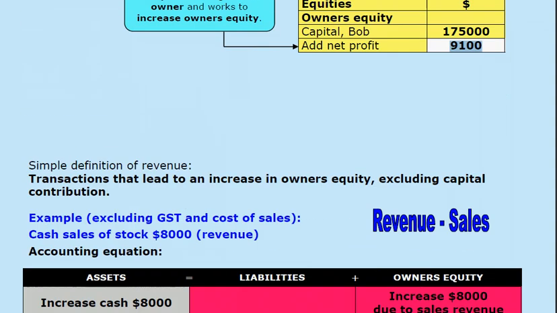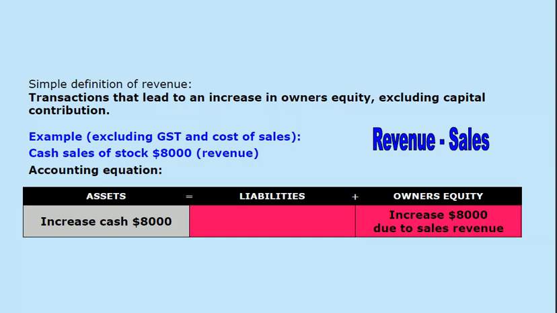Let's have a look at a simple definition of revenue. Transactions that lead to an increase in owner's equity excluding capital contribution. We'll look at an example of one transaction and see how it fits into this definition. The example we're going to use is cash sales of stock $8,000. The business sells stock, receives $8,000 from its customers.